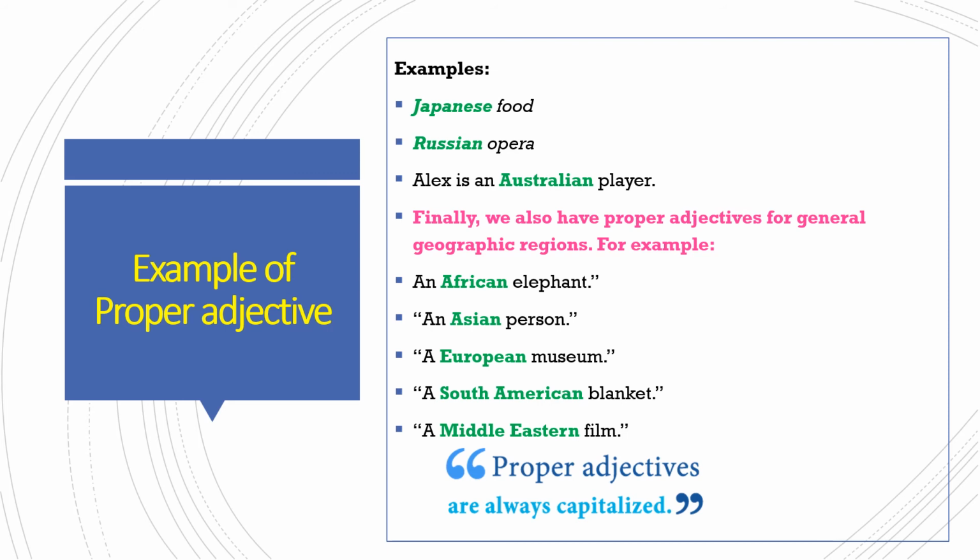Finally, we also have proper adjectives for general geographical regions, like African elephant, an Asian person, a European museum, a South American blanket, a Middle Eastern film. Here the green words like African, Asian, European, South American, Middle Eastern, these all are proper adjectives. Proper adjectives are always capitalized.